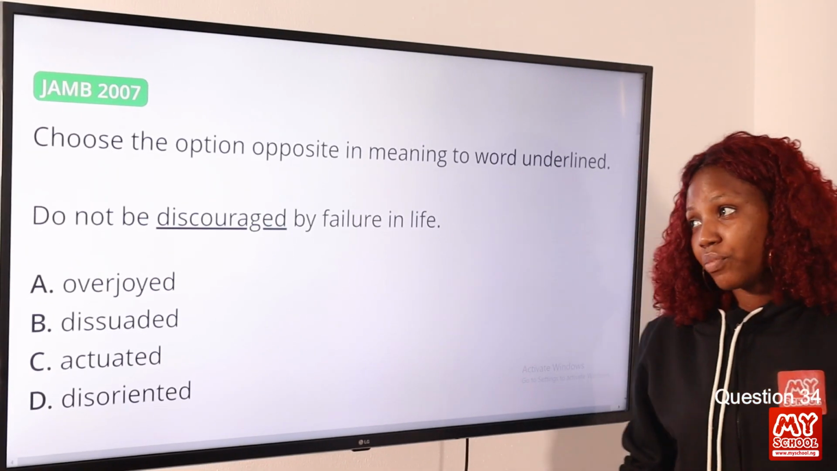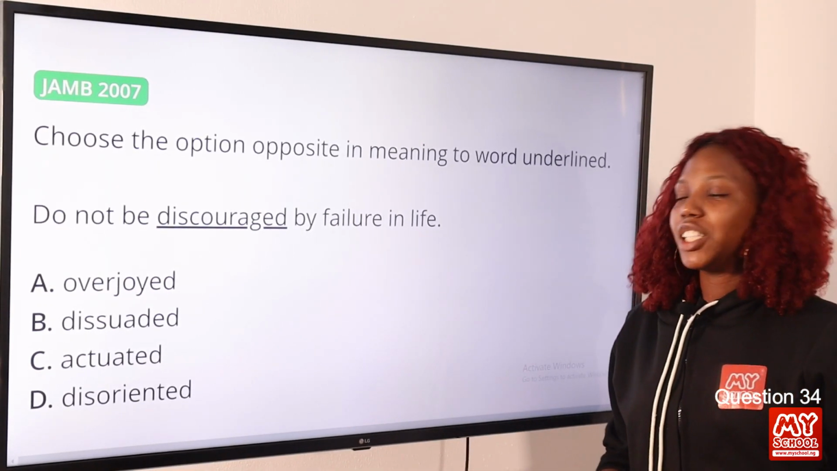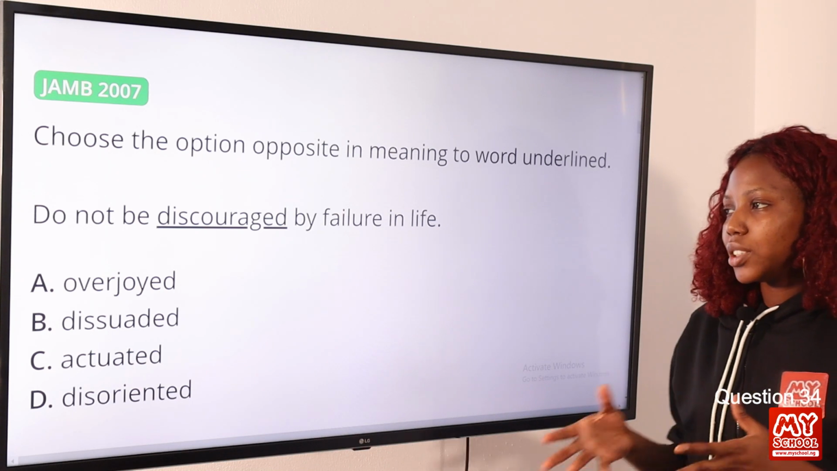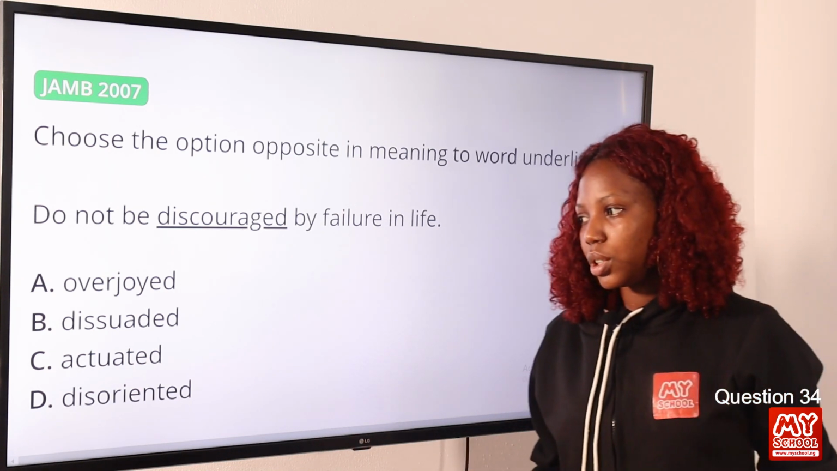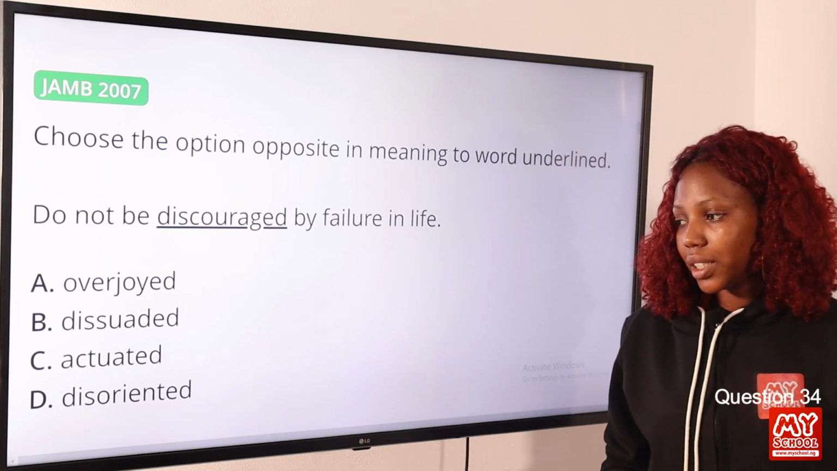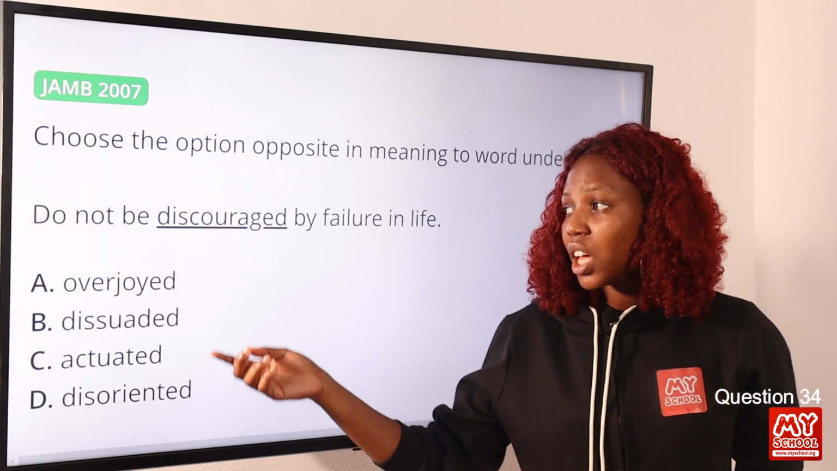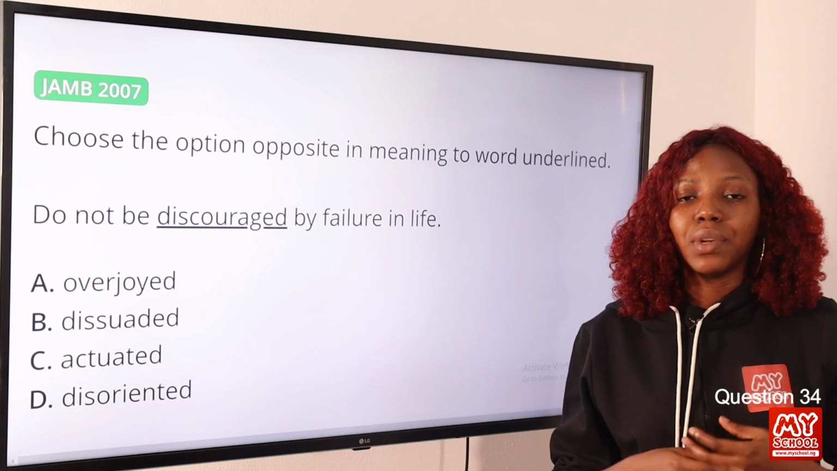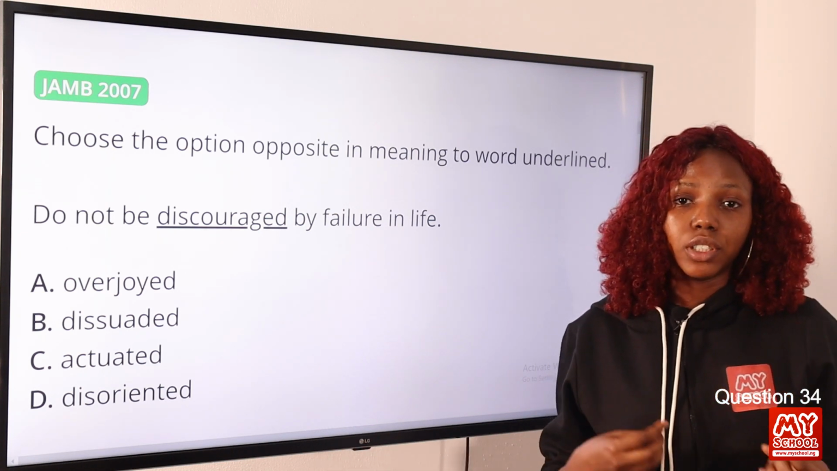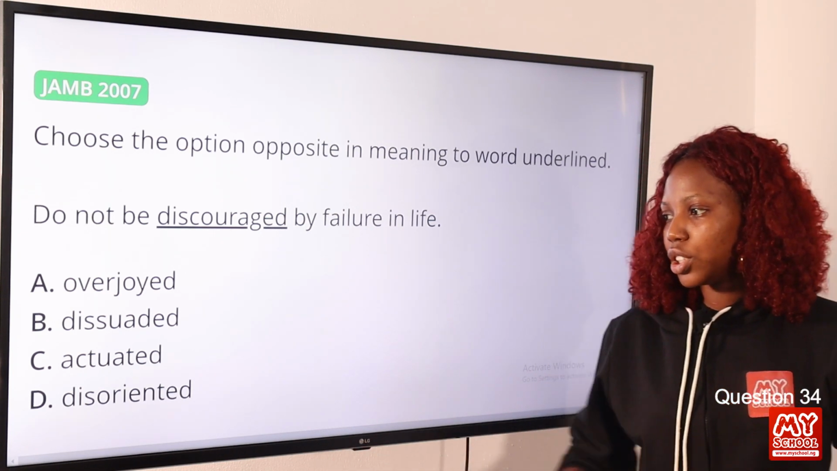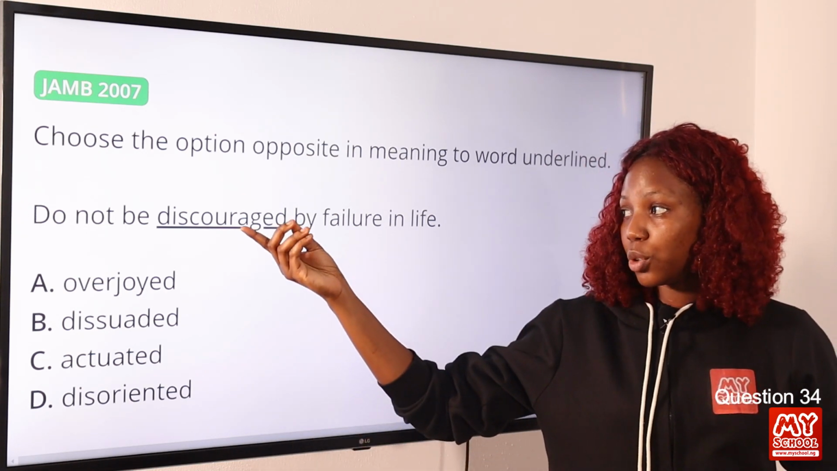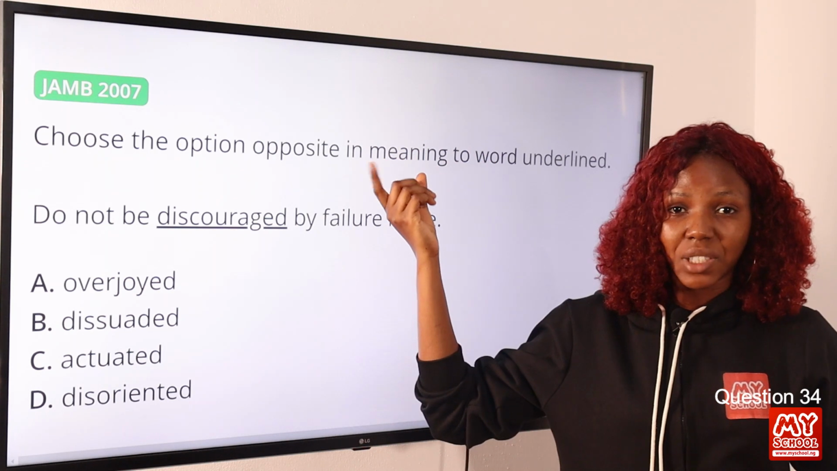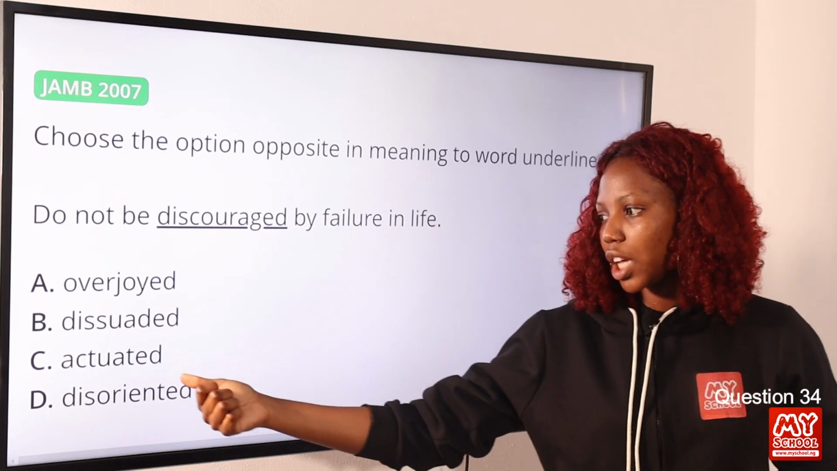Question 34. Do not be discouraged by failure in life. Okay, so we are still under antonyms. We have option A, overjoyed, option B, dissuaded, option C, actuated, option D, disoriented. Now, discouraged is lack of confidence, lack of enthusiasm. Dissuaded and disoriented are synonymous to this word, but we are looking for the antonym, that is the opposite in meaning. So we'll stick with actuated.